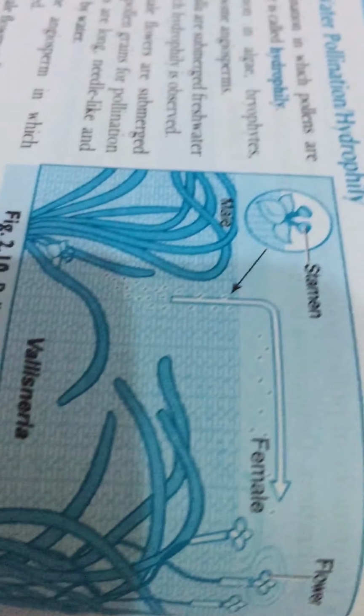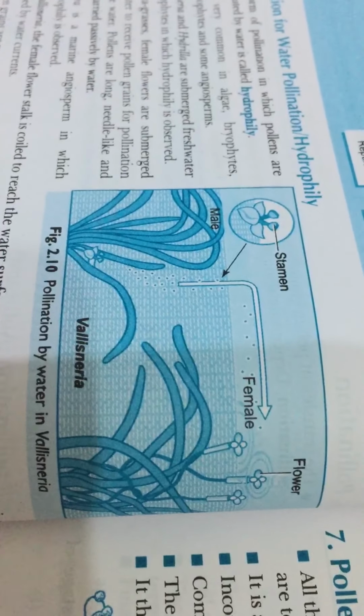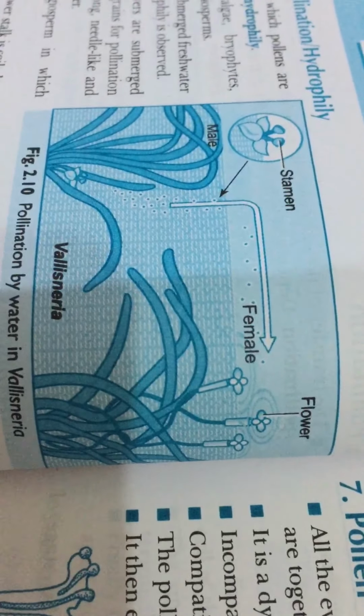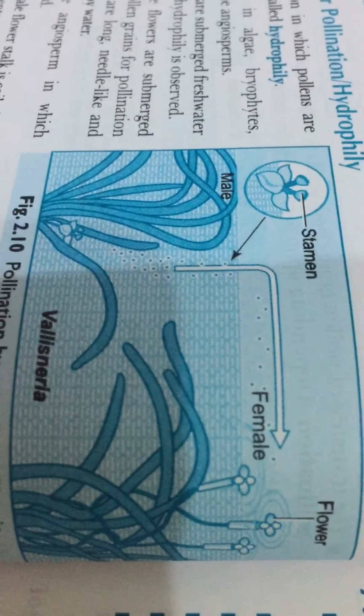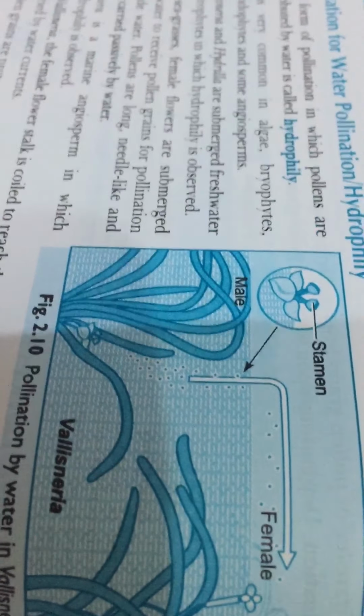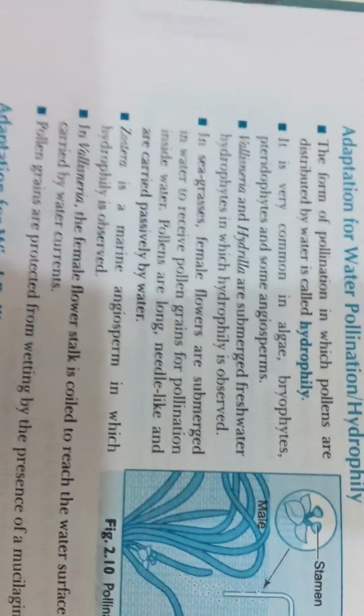In Vallisneria, the female flower reaches the surface of the water by a long stalk, and the male flowers or pollen grains are released onto the surface of water. They are carried passively by water currents. Some of them eventually reach the female flowers and stigma.